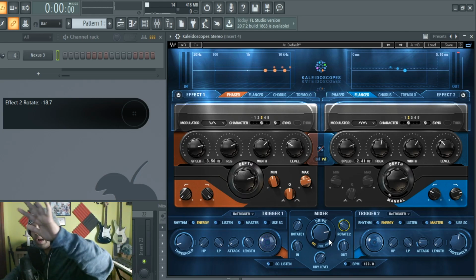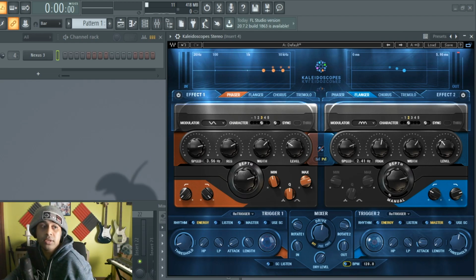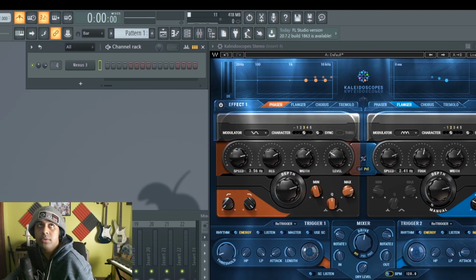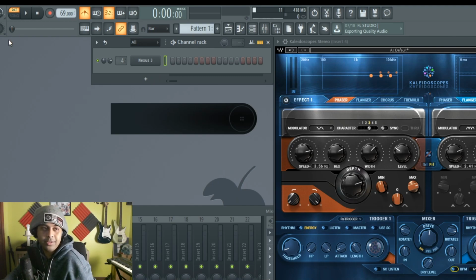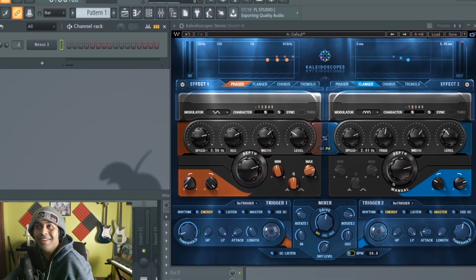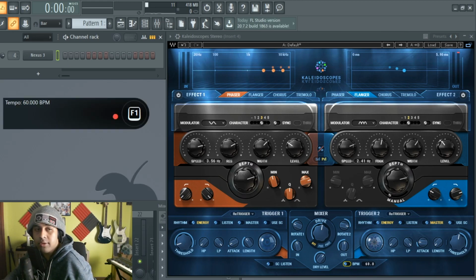So you hear that little wow, wow, wow. That's what the rotation is in a sense as well. The only thing on the bottom here is the BPM. If you have it set at default, it's going to be pretty much the project's BPM, which you cannot see. So how do I do this over here? I don't want to screw y'all over too much, but look at this. Whoop. Oh, are you serious? And you can see over here it is 50 something. But yeah, you saw it change over there to 58, and here it says 58. I just forgot that when we change the BPM, it'll show there in the hint.